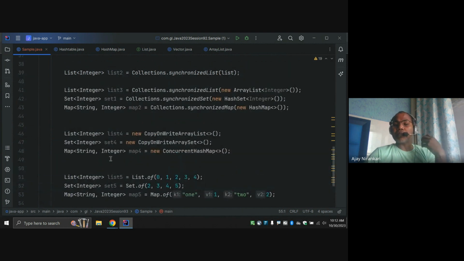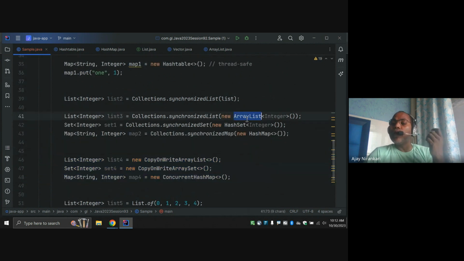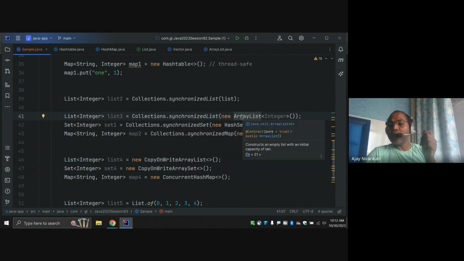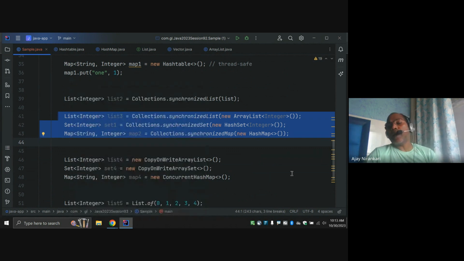Similarly, if you are not using this, you can use CopyOnWriteArrayList, CopyOnWriteArraySet, or ConcurrentHashMap, these thread safe collections provided by Java. But sometimes you say, I really want to use the ArrayList class itself, but it is a non thread safe class, and I want it to become thread safe. Then you can create this object inside a synchronized list, synchronized set, or synchronized map. In this way, you can create list, set, and map as thread safe collections.